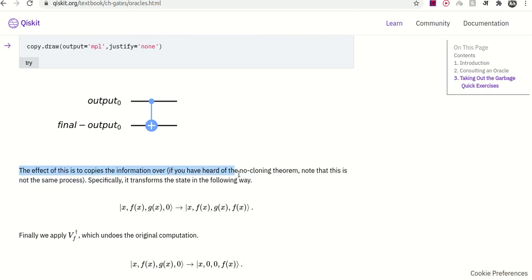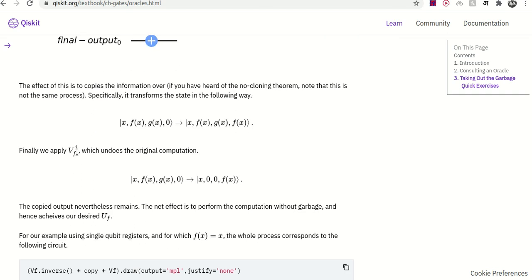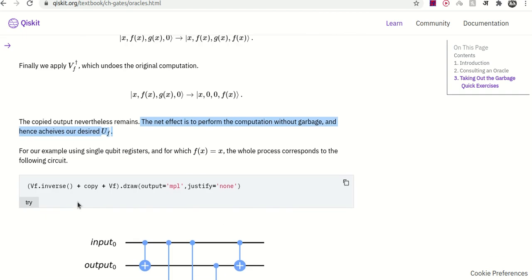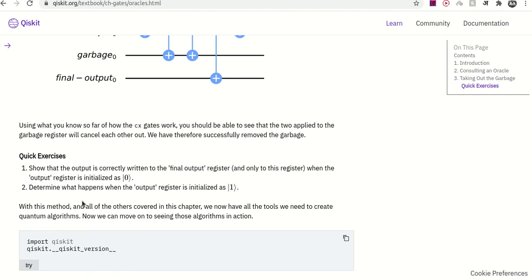If you have heard of the no-cloning theorem, note that this is not the same process. It specifically transfers the state in the following way: it copies fx to this register. Finally, we apply VF dagger. So we see these are 0 and this is VFX. The copied output nevertheless remains. The net effect is to perform the computation without garbage and achieve our desired UF.